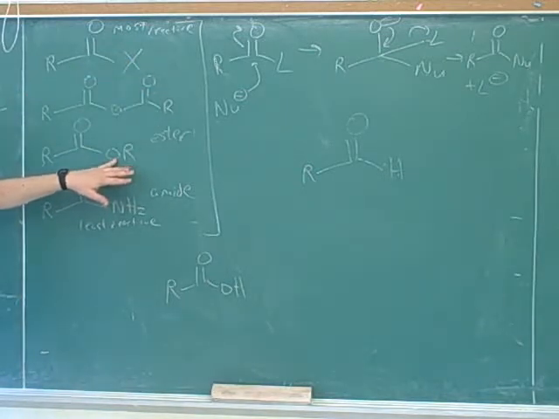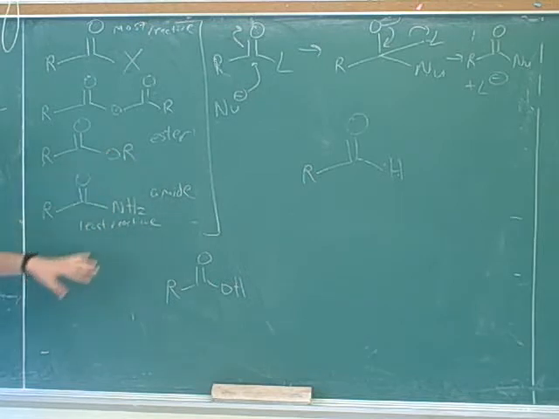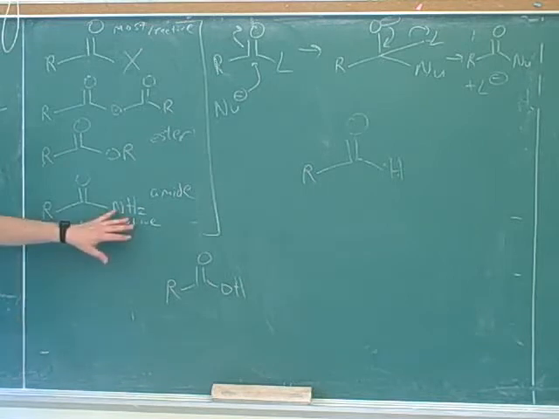Now this leaving group is not going to have any resonance forms, so it's not going to be as good a leaving group. And this is the worst leaving group of all. Who would rather have a negative charge? Well, oxygen would rather have a negative charge relative to nitrogen because oxygen is more electronegative. So because the nitrogen has no resonance and it's the least electronegative, it's the least happy to be a leaving group of all of these.